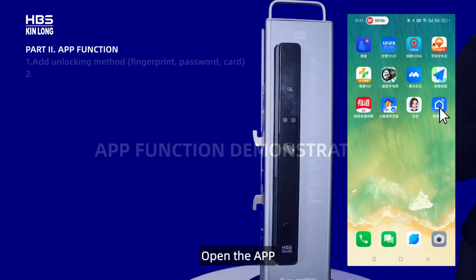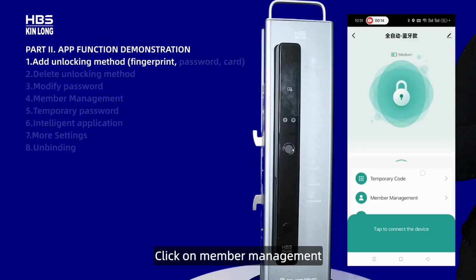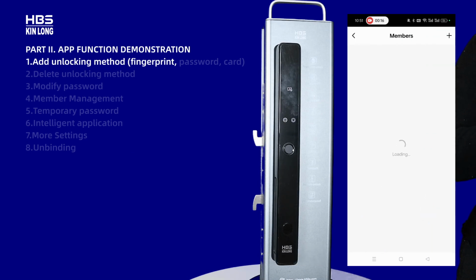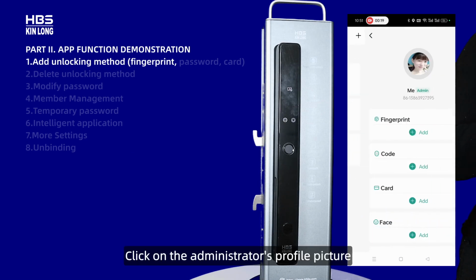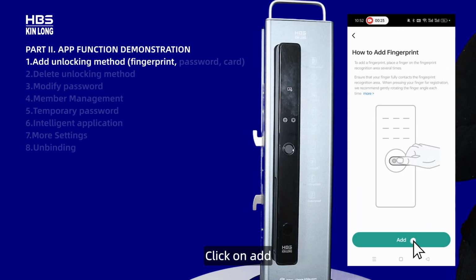Part 2. App Function Demonstration. Open the app and select the added smart lock. Click on Member Management. Click on the administrator's profile picture. Click on the plus sign below the fingerprint. Click on Add.